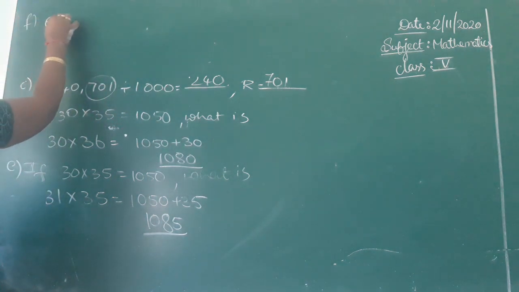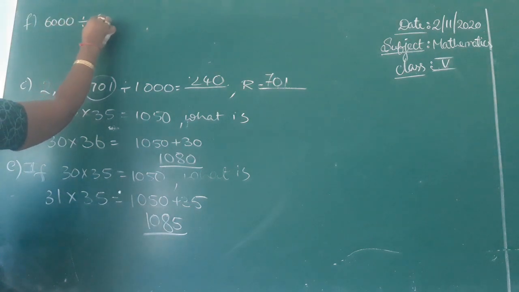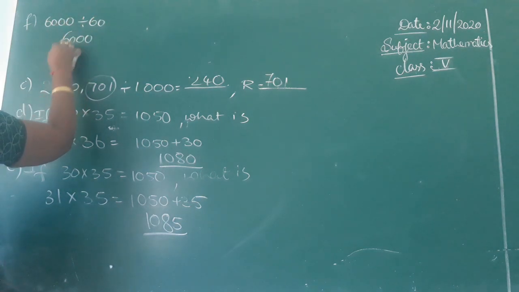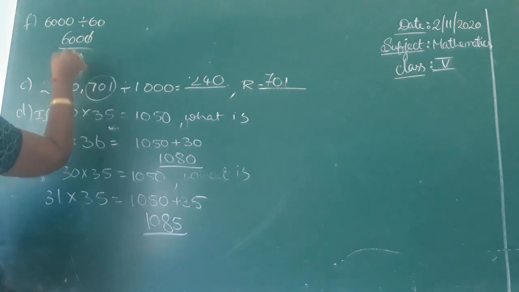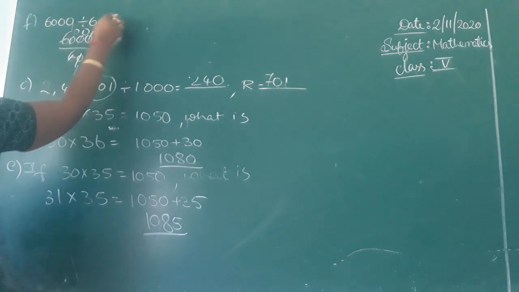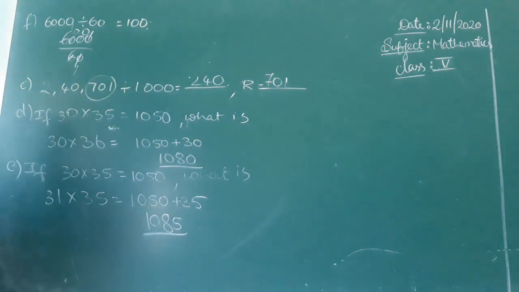EBIT 6000 divided by 60. 6000 divided by 60. The zeros get cancelled. 6 1s are 6, 1 zero. Answer is 100.